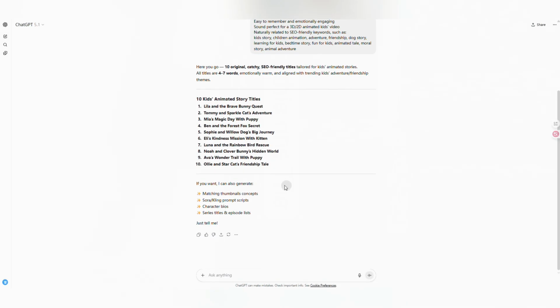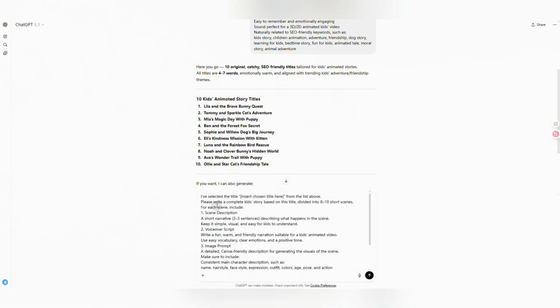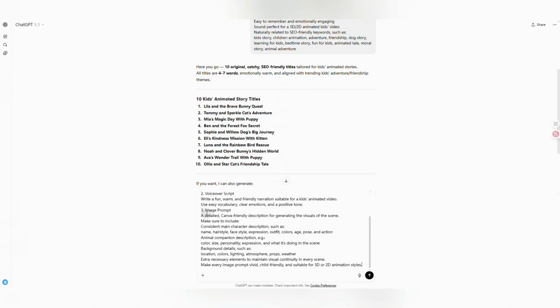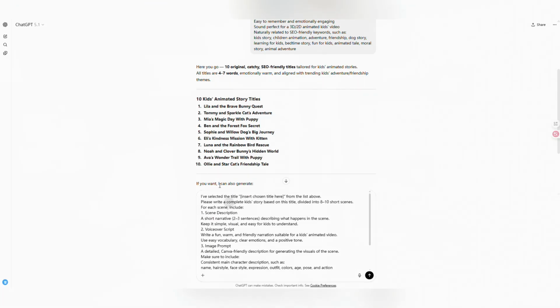Look, it gave me a whole bunch of prompts in a flash. I'll choose this one. The title is set. Now comes the real magic, generating the complete story. I'll copy my second prompt and paste it in. This prompt is the most crucial technique today, folks.